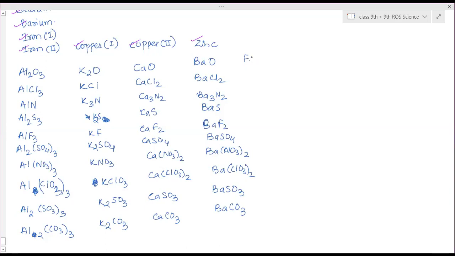FeO. Iron 1 oxide, Fe2O3. Iron 1, how is it possible? I have written wrong. The valencies of iron are 2 and 3. Ma'am, I found FeO is iron 2. Iron 2 oxide. So all of these iron 1 were wrong. 1 is not there.